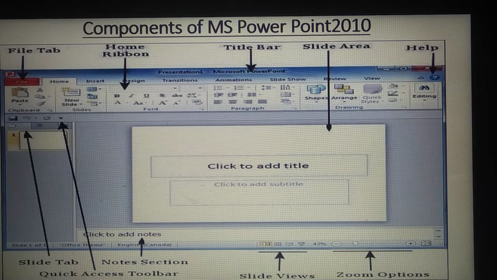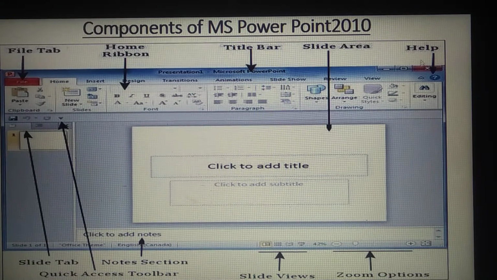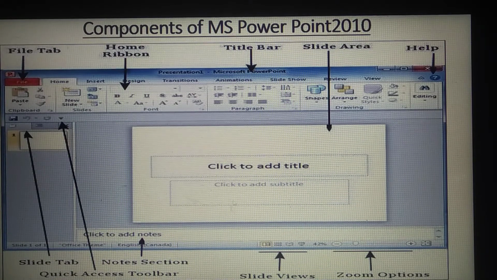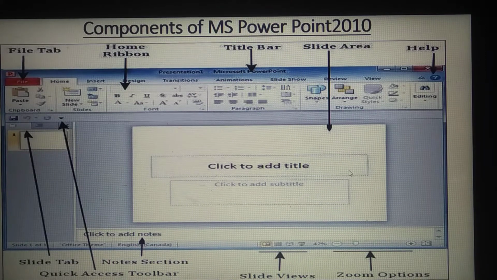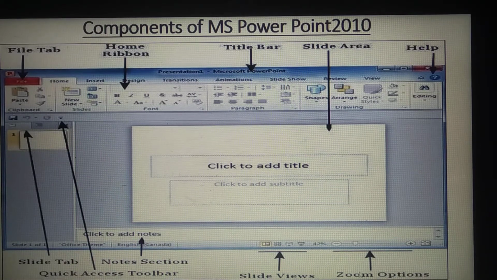So file tab, home ribbon, title bar, on that three buttons, and slide area, help button, and slide tab. All these different slides will be displayed here, and whatever you want to paste here, whatever you want to insert, that you can insert here. Maybe any photograph or picture or image, that you can paste here, and you can play the slideshow.